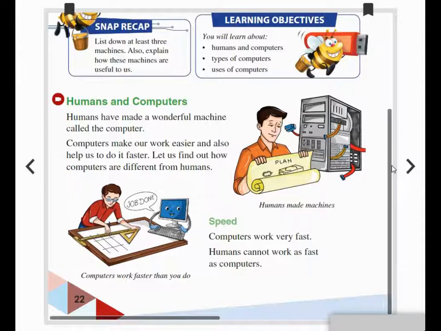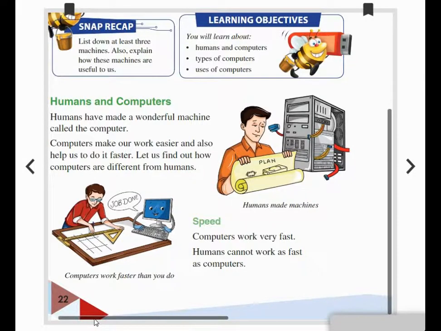Okay, the first one is speed. Compared to humans, the computer will be faster, isn't it? Yes, it will work very fast. Humans cannot work as fast as a computer. We cannot work as fast as a computer. Okay, yes, in your next page you can see